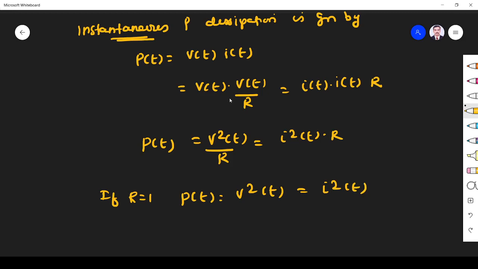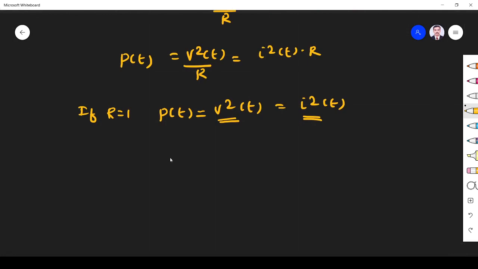So if my signal is a voltage signal, I can find the power dissipation at a particular instant as voltage squared. If my signal is a current signal, the power dissipation is current squared. If I don't know the nature of the signal, I simply say x, so it is x squared of t, the instantaneous power dissipation. This concept is what we use to define energy and power signals.